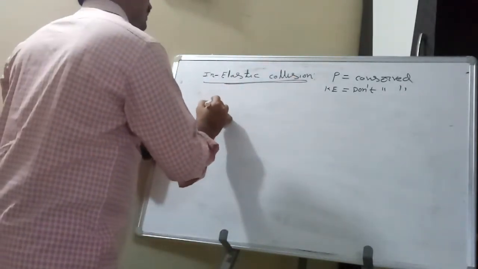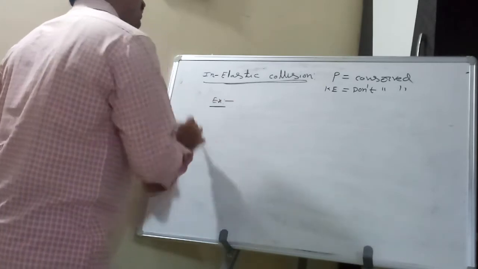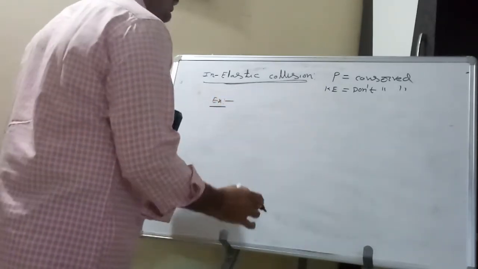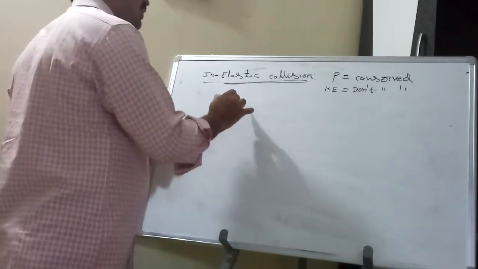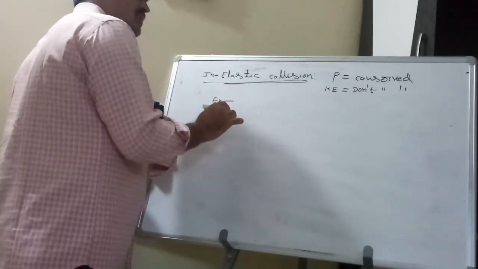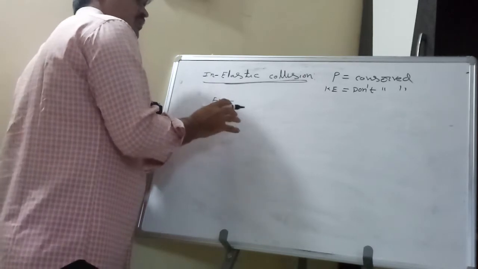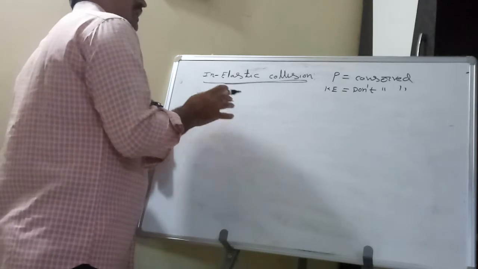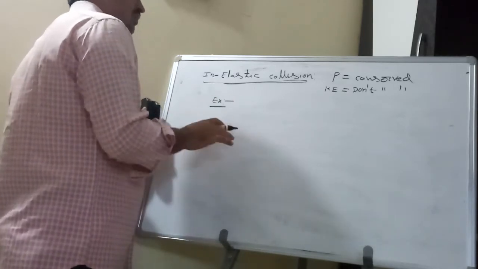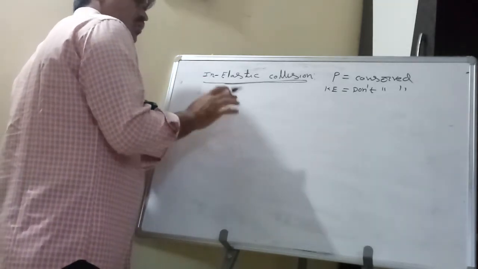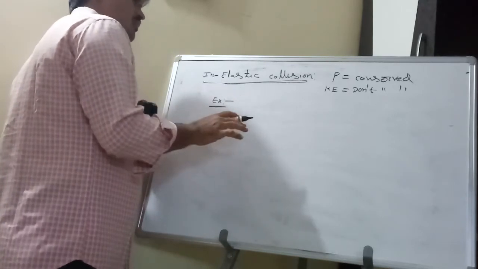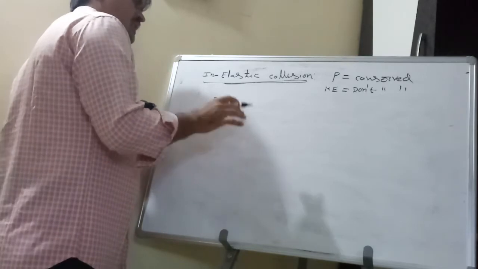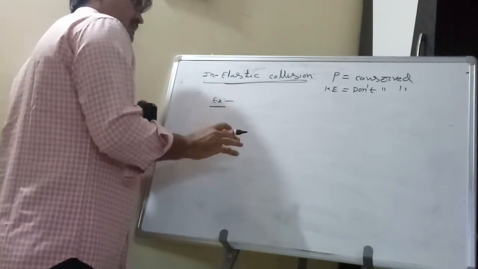An example is collision between two vehicles. Here sound energy and light energy are also produced, and the damage is more. In elastic collision, sound and light energy are not produced, and the damage is very little.